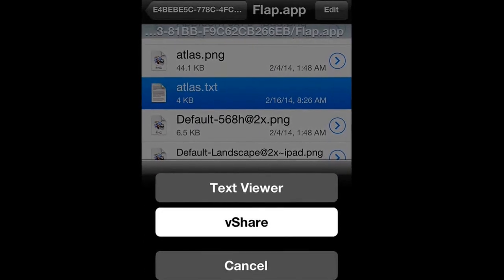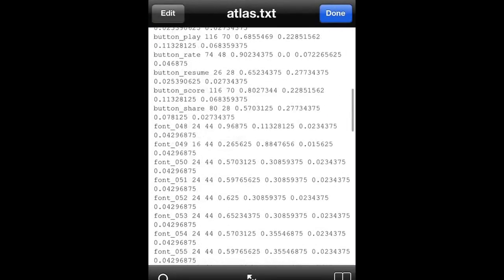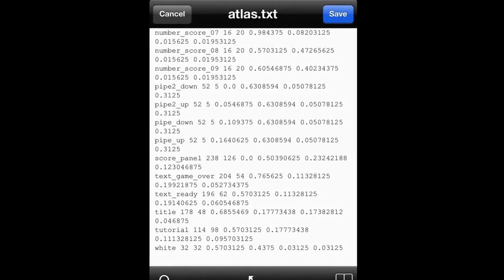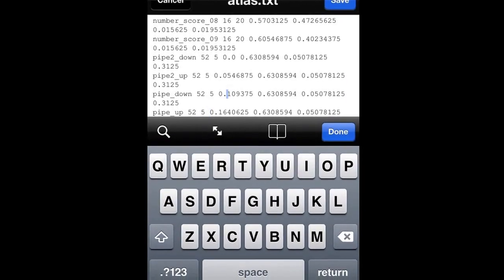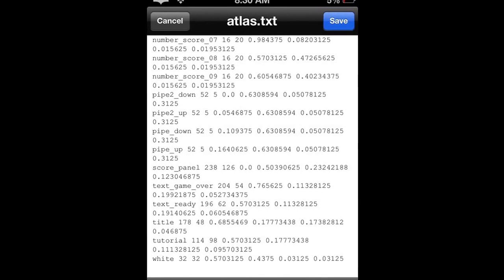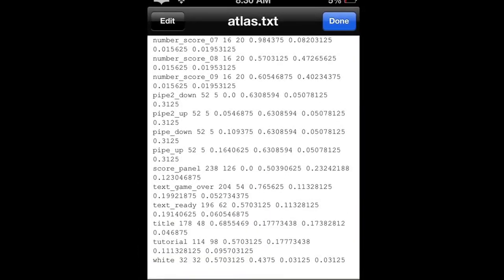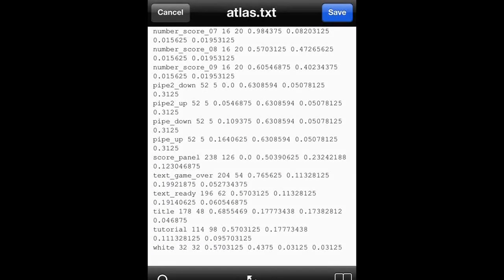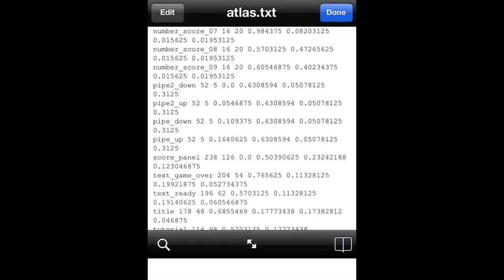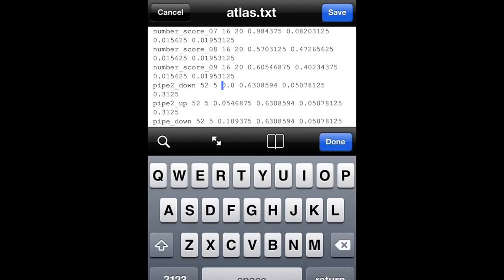atlas.txt, text viewer. Then you go right here, pipe up when you see this right there, and then until 5. I recommend doing it until 5. If you guys do it till 1, it's actually pretty good also. But I use it until 5, and then all the ones that say pipe up and pipe down, I put 5, but you guys can put 1 or 5. That's right there, and then press done.